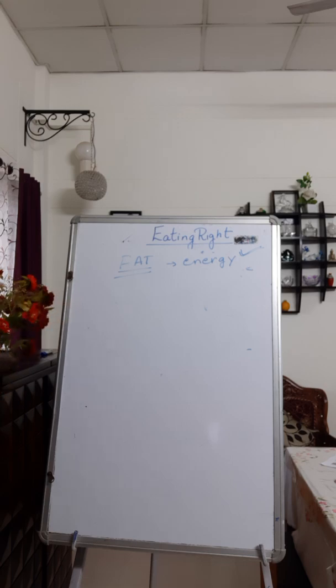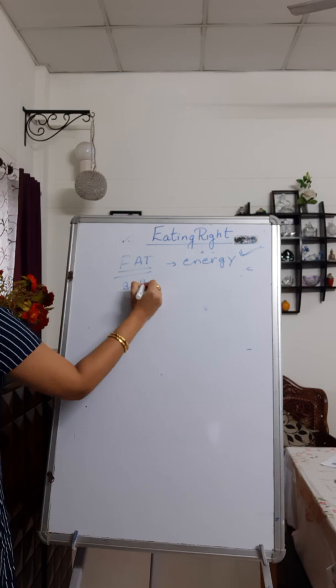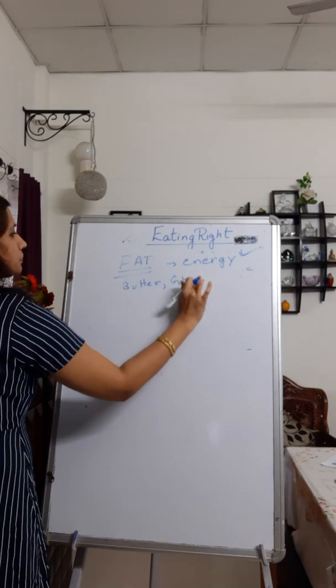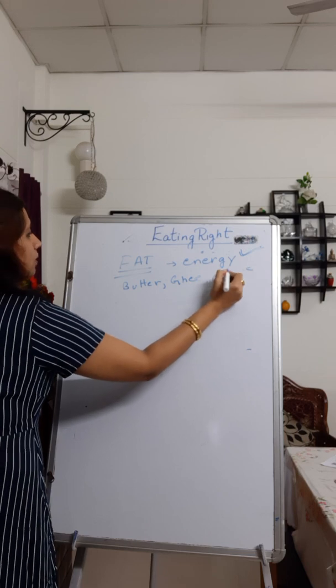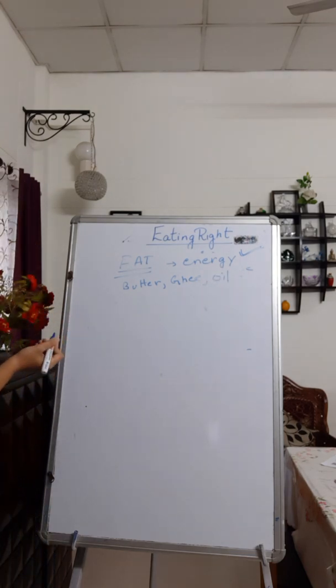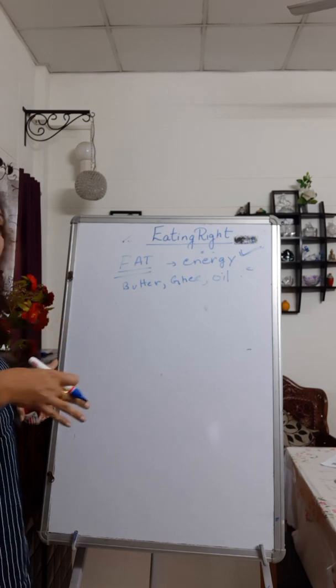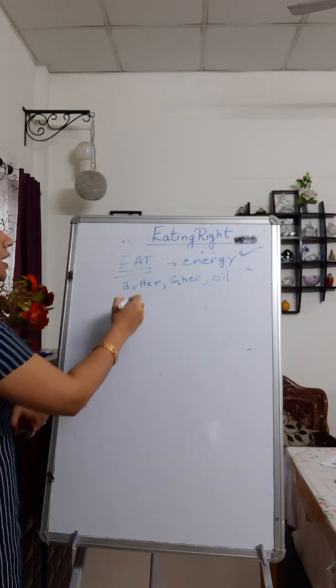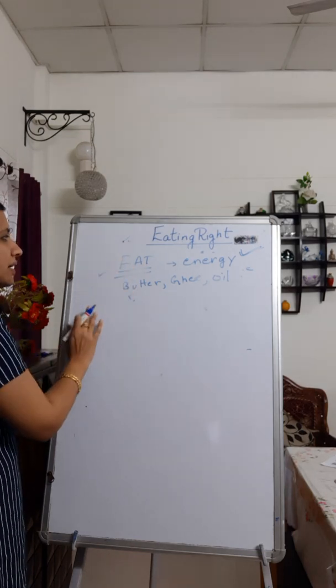And what are the sources from which you get fat? You get fat from butter, you get it from ghee, you get it from oil. These are some of the sources from which you get fats. But fats accumulate in your body, they get stored in your body. So too much fat is not good. Right amount of fat is fine.